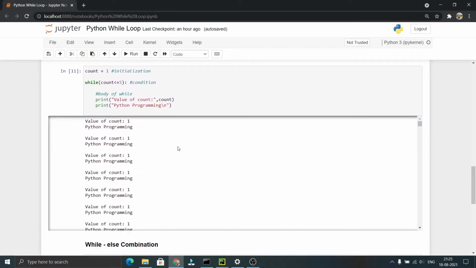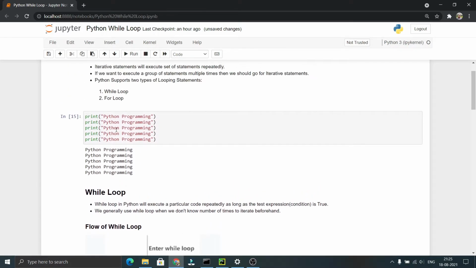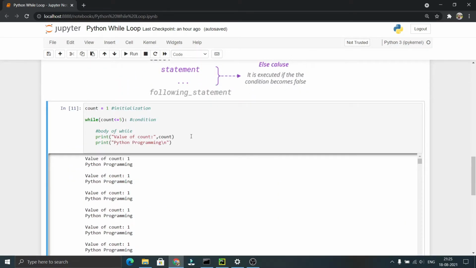Now let us see an example of the while loop. Here we manually printed Python programming 5 times. Now let us print the same Python programming 5 times using the while loop. Before explaining this, let me execute this code.